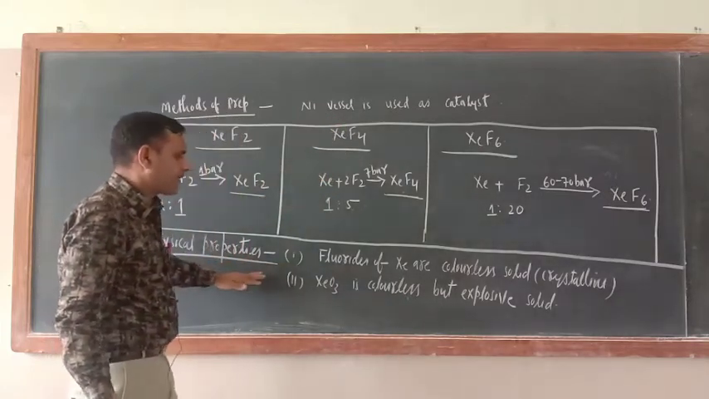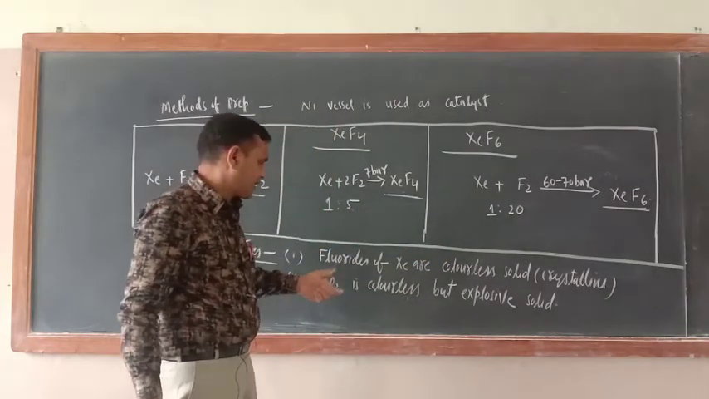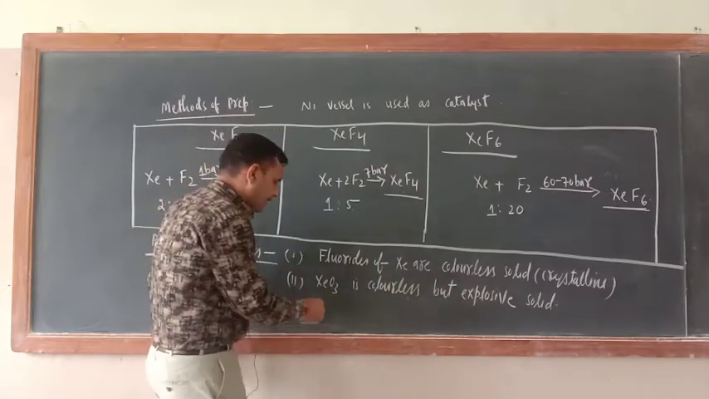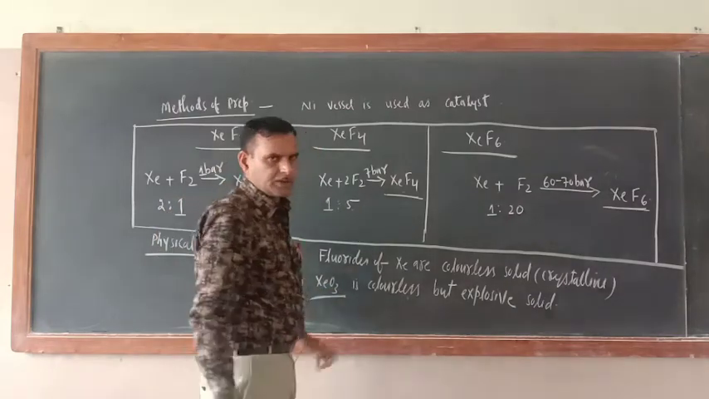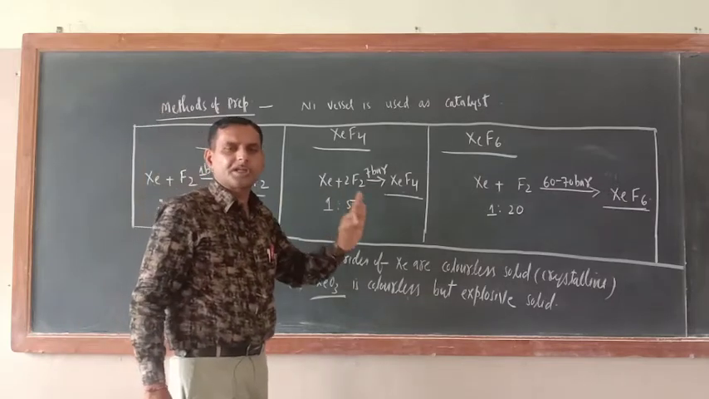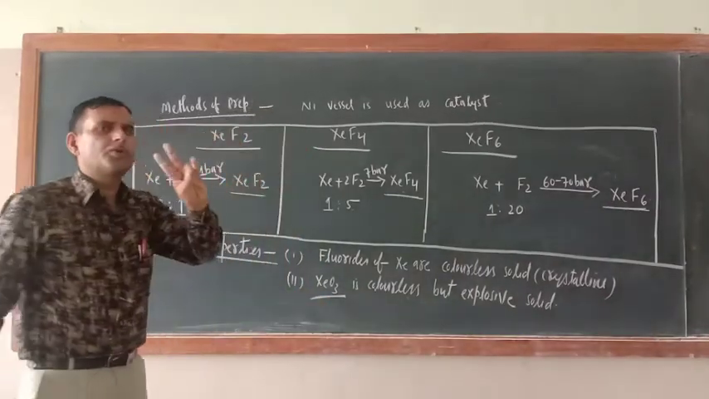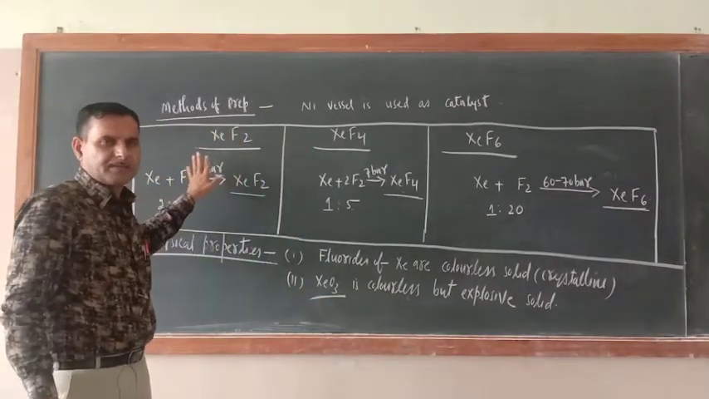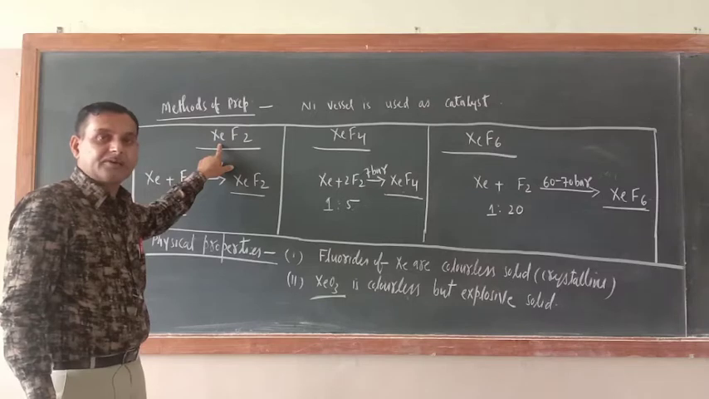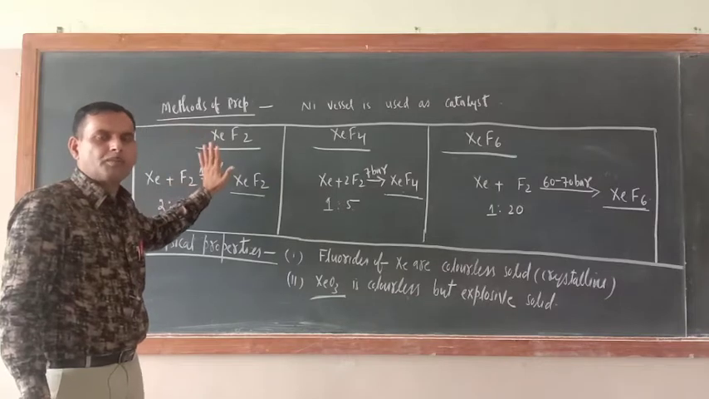Now, what are the physical properties? Fluorides of xenon are colorless crystalline solids. XeO3 is a colorless but explosive solid. So remember, xenon trioxide is an explosive solid. This is all about their preparation and physical properties. The most important thing is their chemical properties. Remember, there are only two chemical properties of fluorides of xenon: number one, their reaction with water, meaning hydrolysis, and second, their reaction with O2F2.